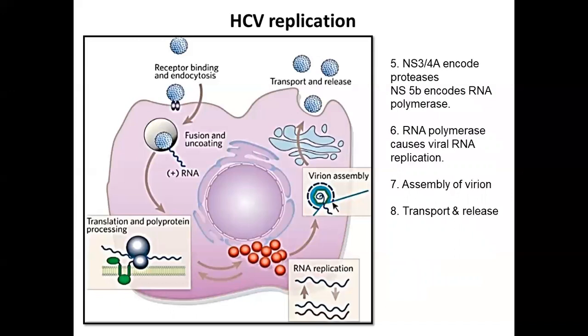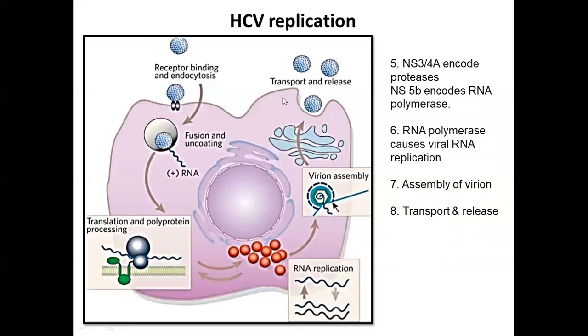For that, we require replicates of the RNA, and that is done by the RNA polymerase, or by the NS5B non-structural protein. So now you have all the proteins that were necessary for the formation of the new virus, as well as the RNA which forms the core of the virus. So finally, the assembly of the virion will occur, the transport to the surface and release into the blood will occur afterwards. Now it is in the blood and it can go and infect the other cells.